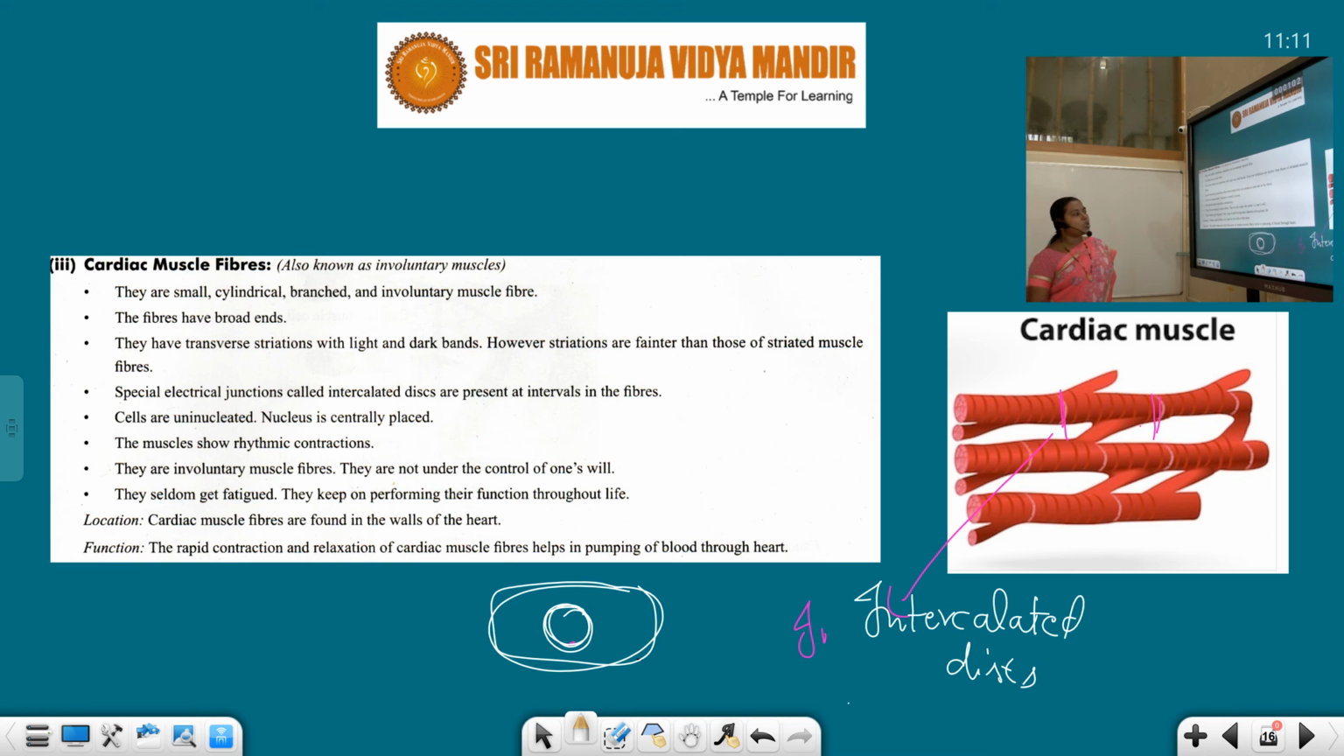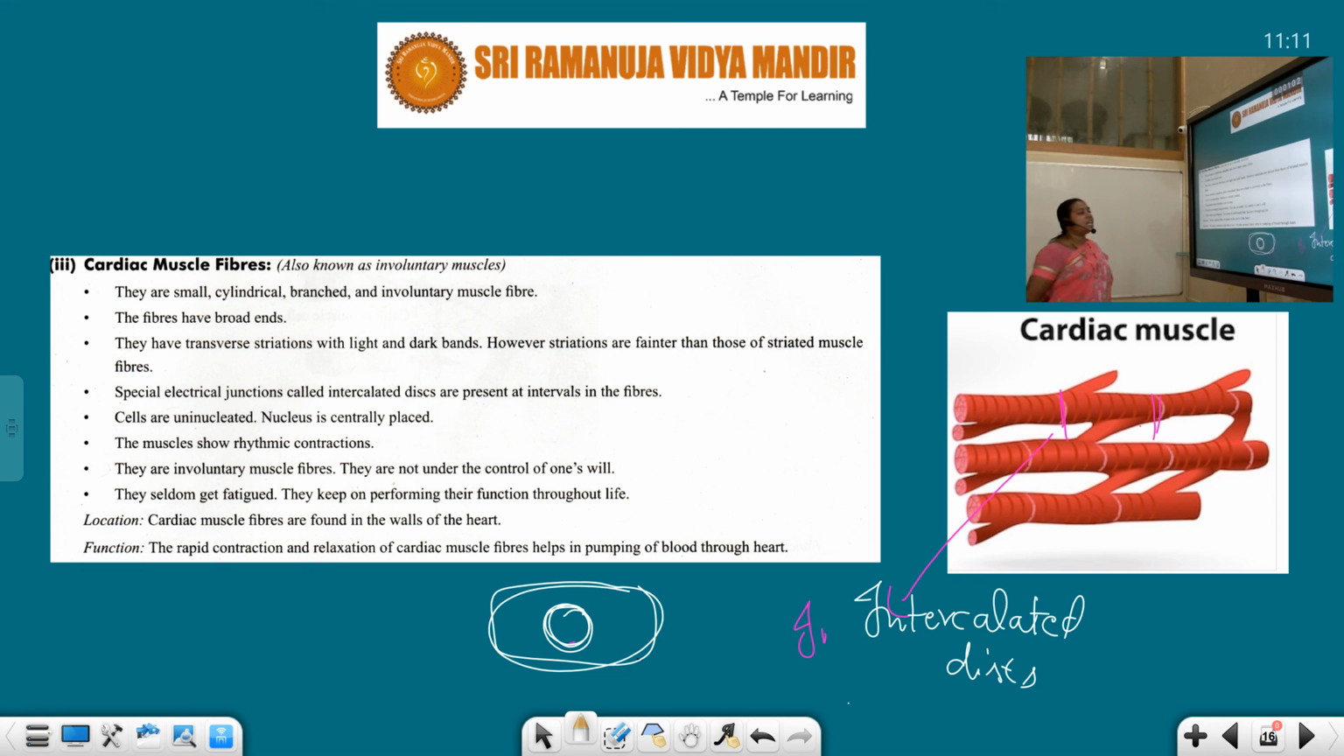Next, the muscle shows rhythmic contractions, and they are involuntary muscle fibers. They are not at all under the control of the will, and they seldom get fatigued. They keep on performing their functions throughout the life. They will not get tired, students. So, they will be working continuously throughout the life. So, these are the cardiac muscles, right?